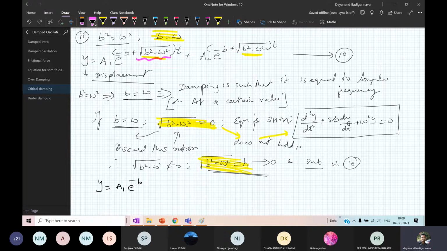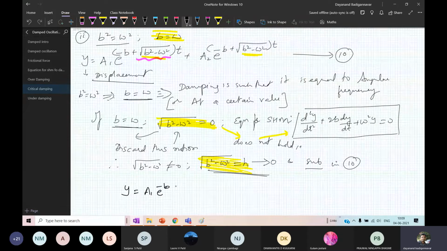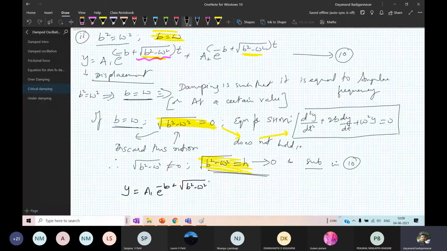Therefore, minus b plus h into t. So y is equal to a1 into e raised to minus b plus root of b square minus omega square, which I replace with h, into t.